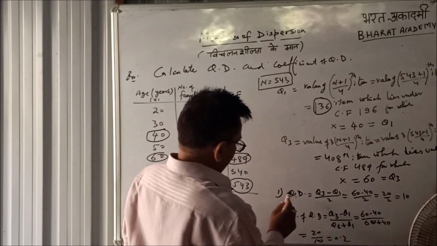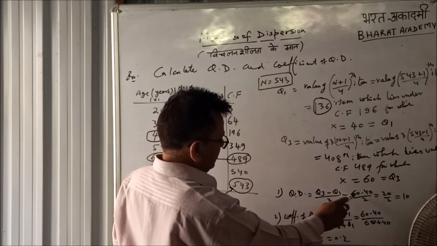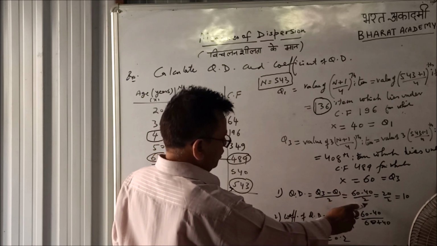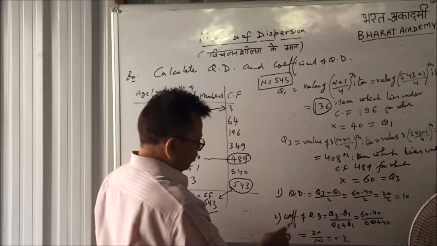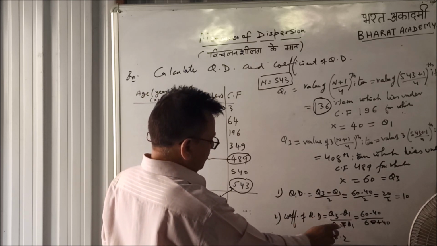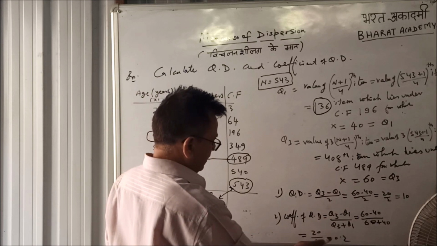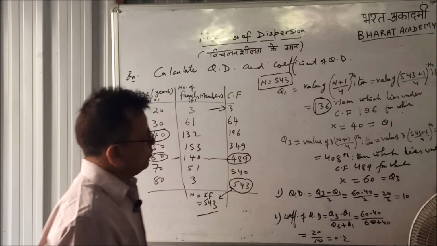So now quartile deviation is Q3 minus Q1 upon 2. Q3 is 60 minus Q1 is 40 upon 2. 20 upon 2 is 10. Coefficient of quartile deviation is Q3 minus Q1 upon Q3 plus Q1. This is 60 minus 40 upon 60 plus 40. 20 upon 100 equal to 0.2.